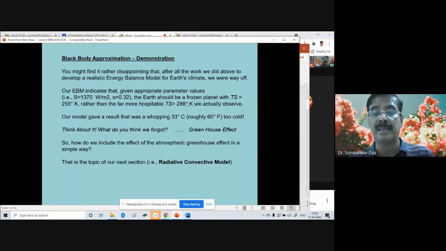The radiative convective model is slightly more physical compared to what we have discussed so far in the energy balance model, EBM. In the radiative convective models, we consider the effects of different types of greenhouse gases and then get the temperature of the Earth more realistic.